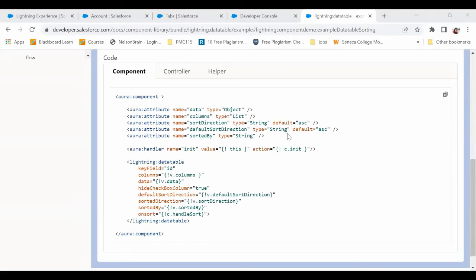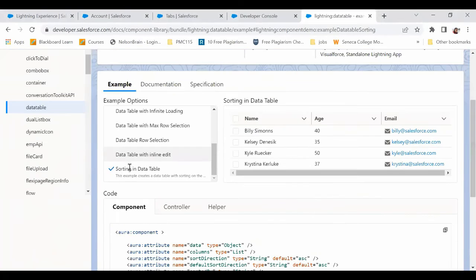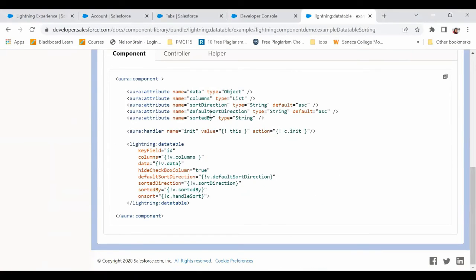Now, the next thing that we are going to do is add the ability to sort the data table by name and owner name. So in Salesforce developer docs, if you try to find Lightning data table, you will come here and then you have to select sorting in data table. So here they have given what all you need to add in the Lightning data table. There are these 4 attributes which they added. Default sort direction. It means, without you sorting, the moment you enter the page, what would be the default sort direction? So here they have mentioned ascending.